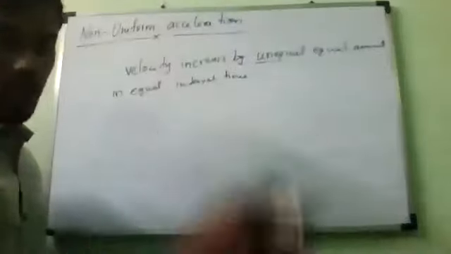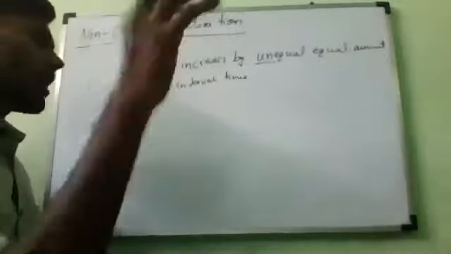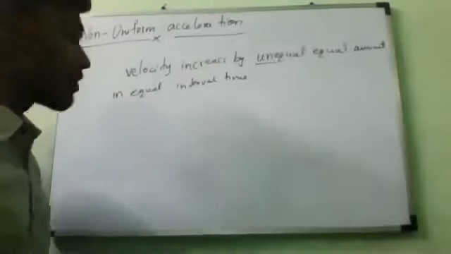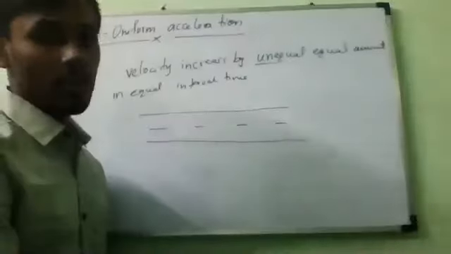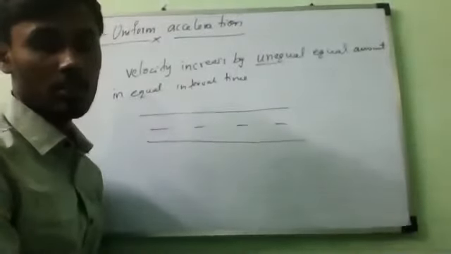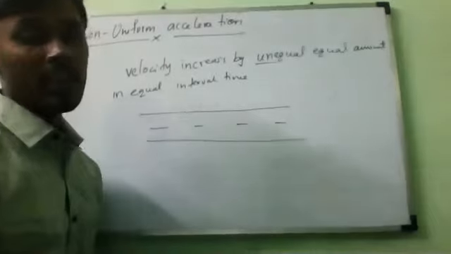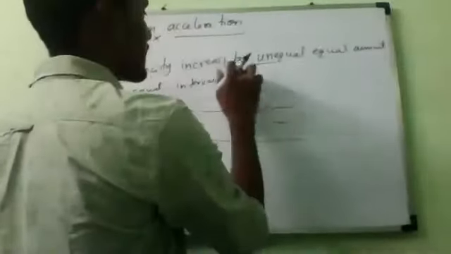The best example of this is you people yourselves. Suppose your father, mother, or you travel on a bike or car somewhere, on a road. Have you observed this? Velocity increases by unequal amounts in equal intervals of time.